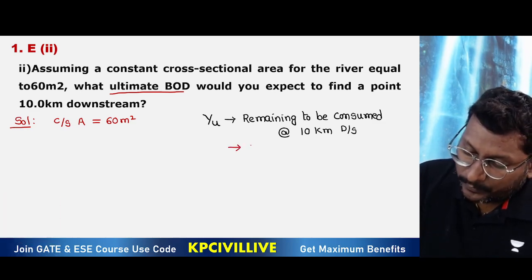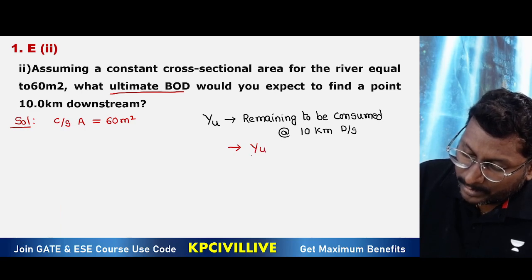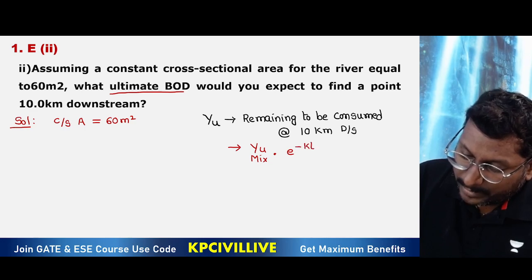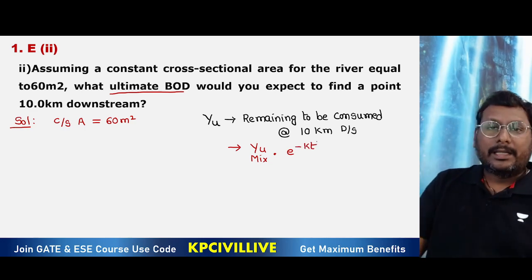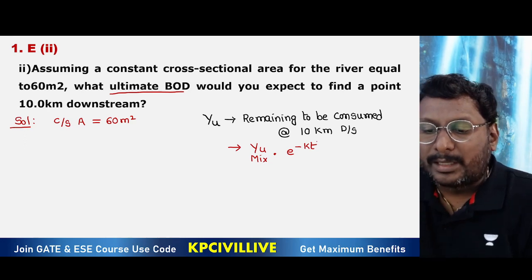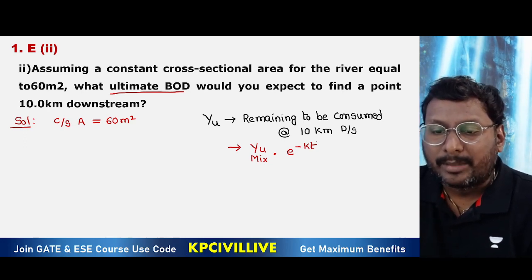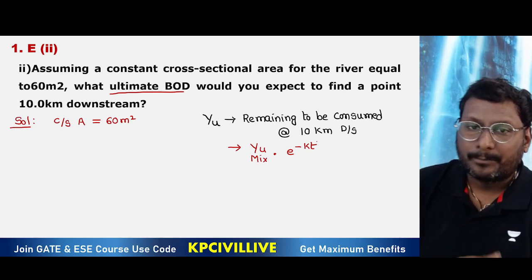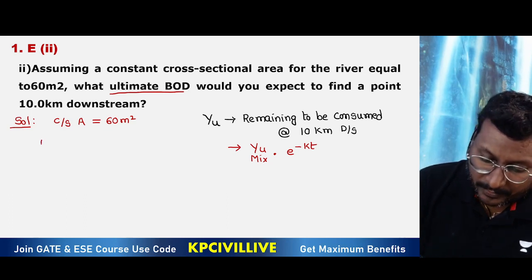So we take that formula: ultimate BOD of mix into e power minus kT. This is the ultimate BOD remaining formula. So time is required for us.